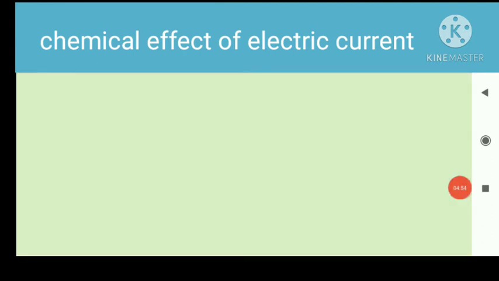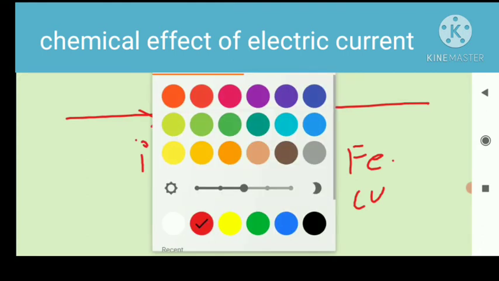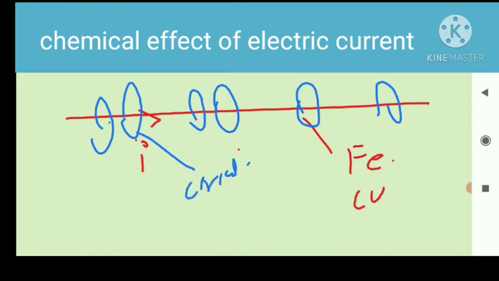So here we take any wire, and this wire is made of iron or copper, whatever metal we take here. When electric current I passes through this wire, a magnetic field will be generated around it, in the form of a circular ring.